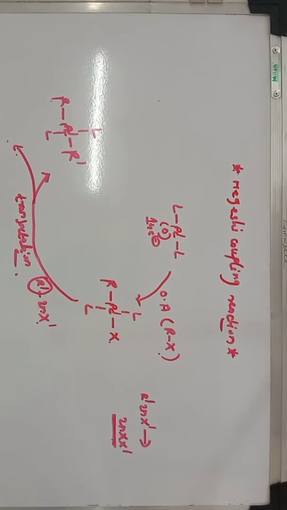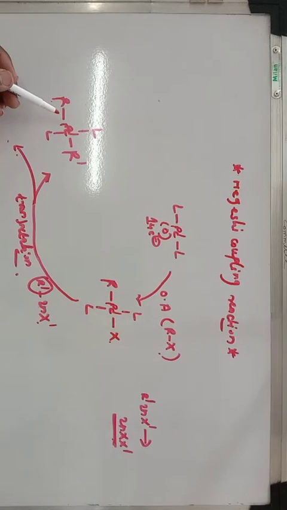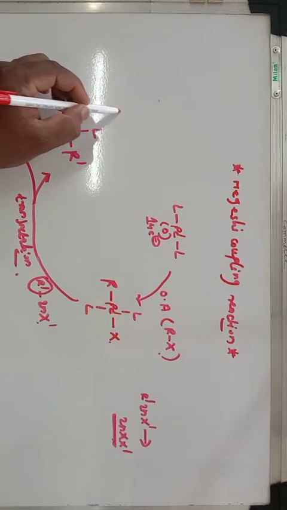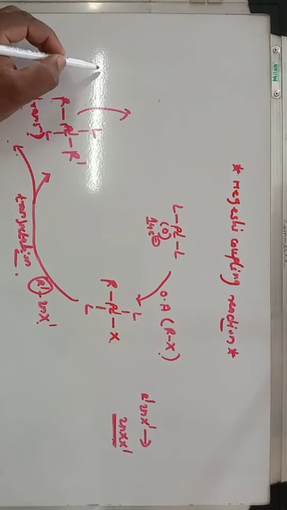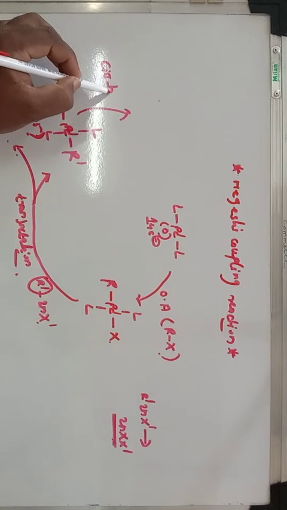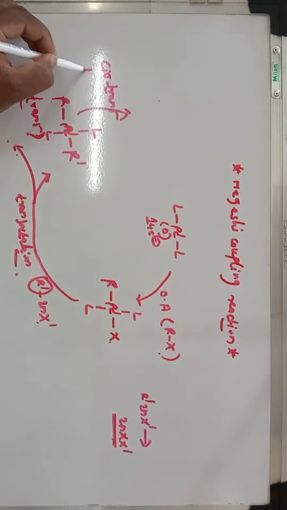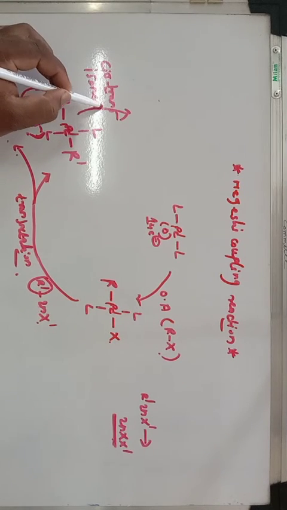So after transmetallation, this complex undergoes cis-trans isomerization. So this is a trans isomer. It undergoes a rearrangement to convert into the cis form, and that is called cis-trans isomerization.